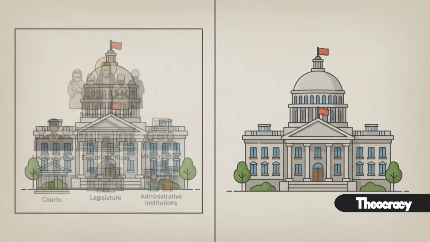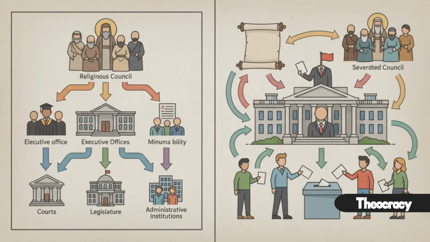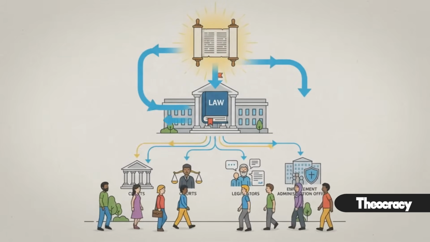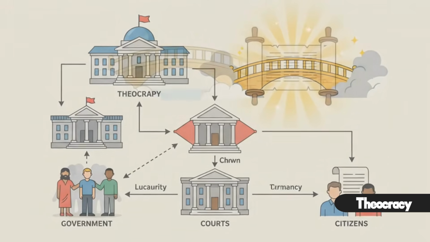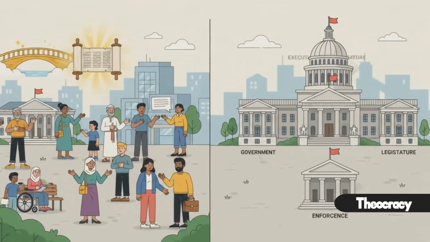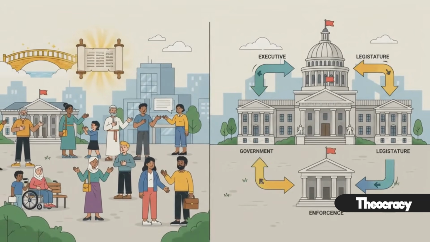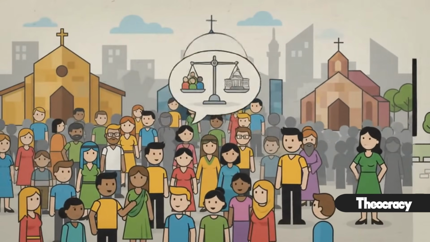Some are ruled directly by religious leaders, while others combine elected institutions with religious oversight. What they share is that religion has a major influence on how laws are created and enforced. The mistake many people make is assuming a country becomes a theocracy simply because most of its citizens follow the same religion. That's not what defines it. A country can be deeply religious while still keeping its government separate from religious authority.